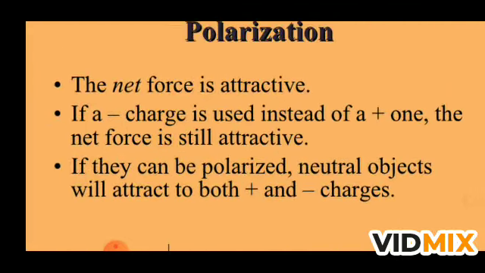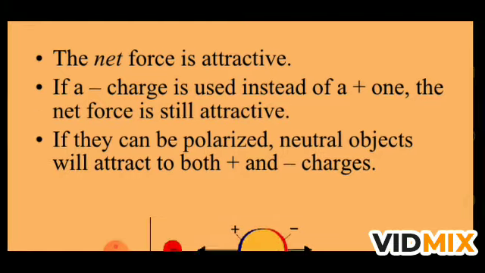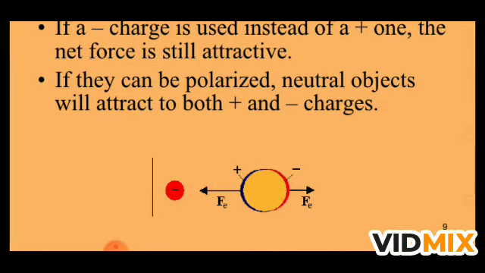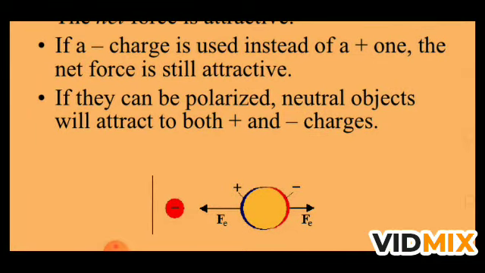Next is polarization. The net force is attractive. If a negative charge is used instead of positive, the net force is still attractive, and if they can polarize, neutral objects will attract to both positive and negative charges. As you see in the figure, we have changed the blue dot with the red dot and now it is negative. So you see that negative attracts positive and negative repels the electron. In this case also, the attractive force is more than the repulsive force because it is nearer to the charged body.